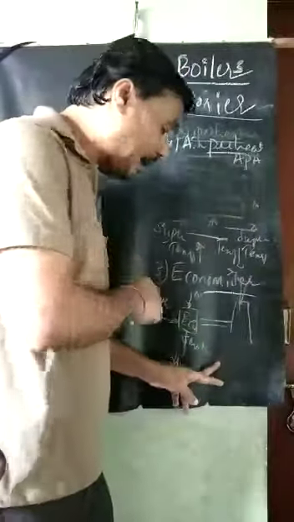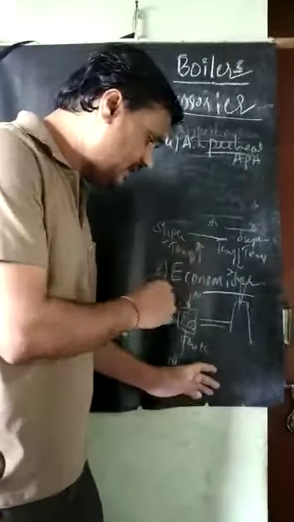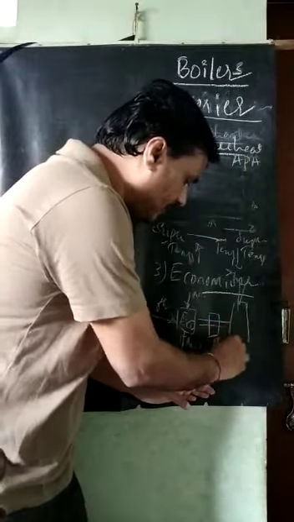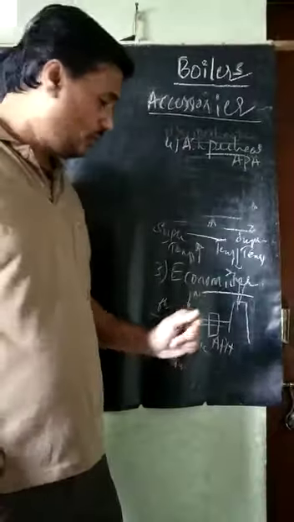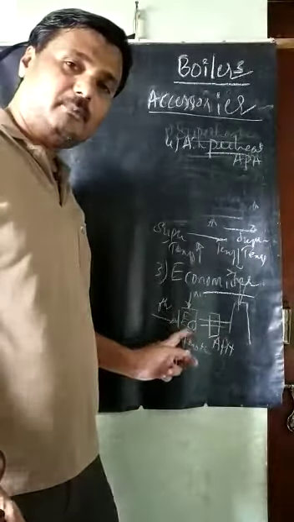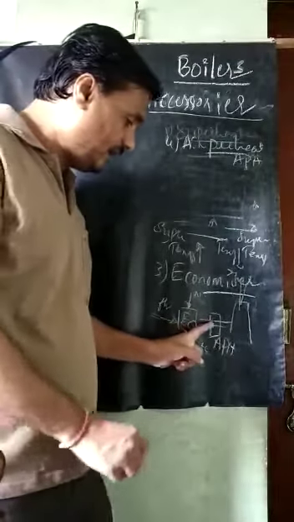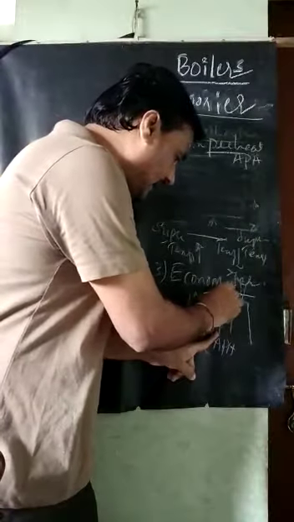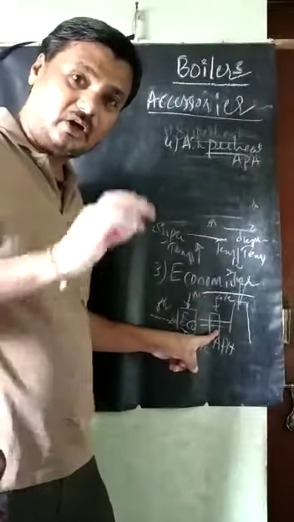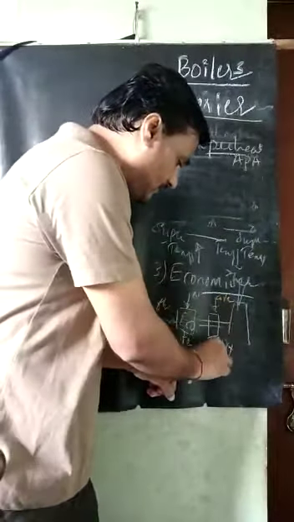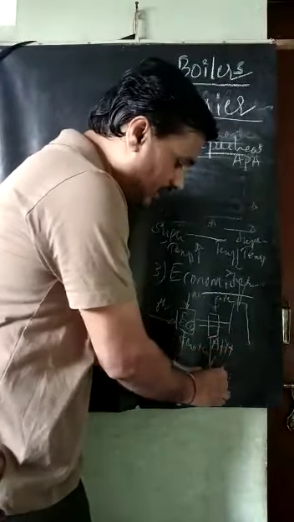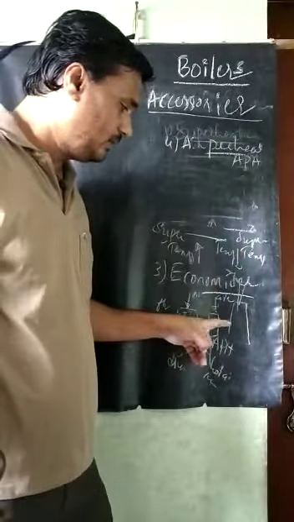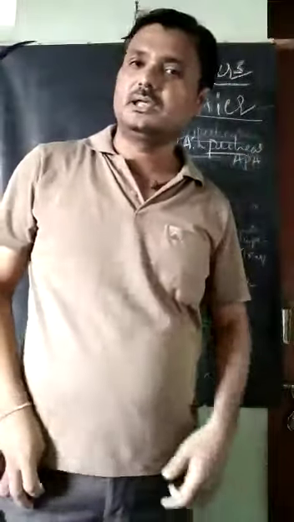So what happens here now? The APH, the air preheater, comes after the economizer. When we have utilized a certain amount of the heat in the economizer, the flue gas then comes to the air preheater. In this air preheater, the input is normal temperature air. Once it passes through this APH, we get hot air. That hot air will be supplied to the combustion chamber, the furnace. Then the flue gas goes to the chimney and to the atmosphere.